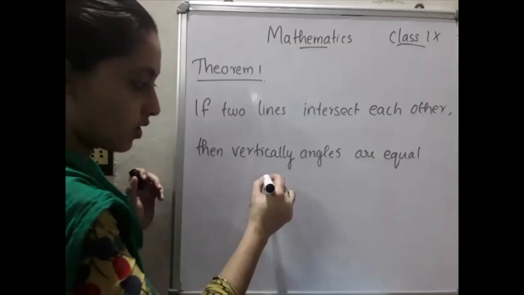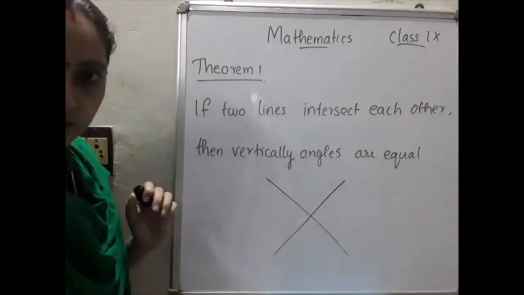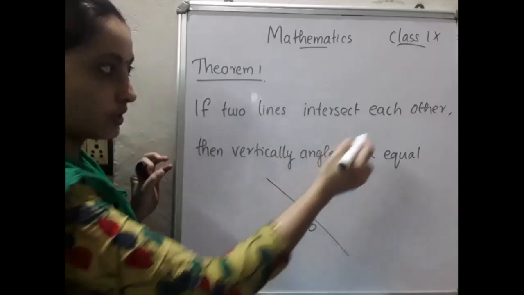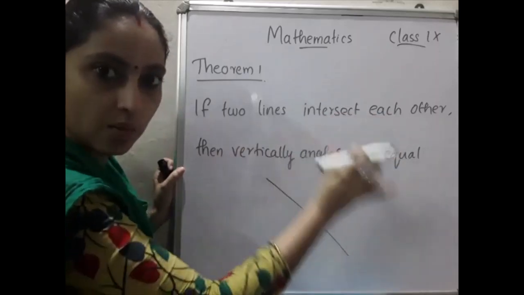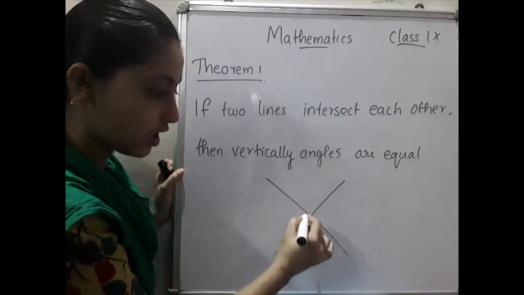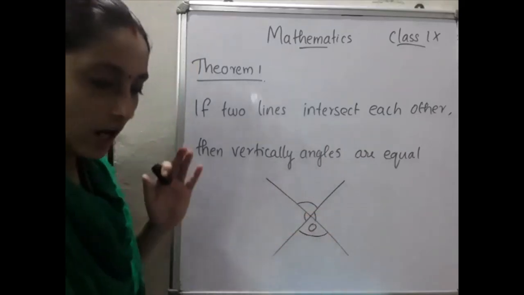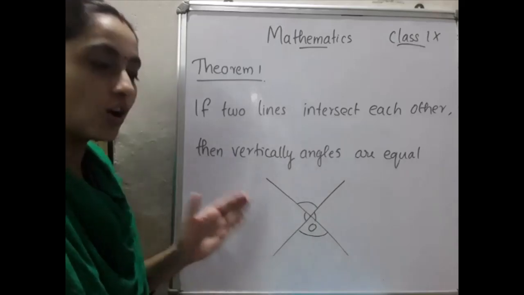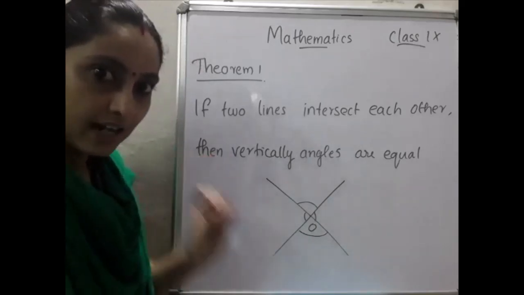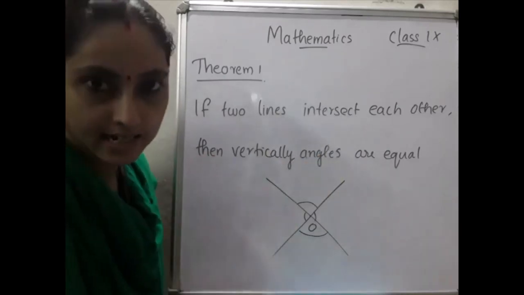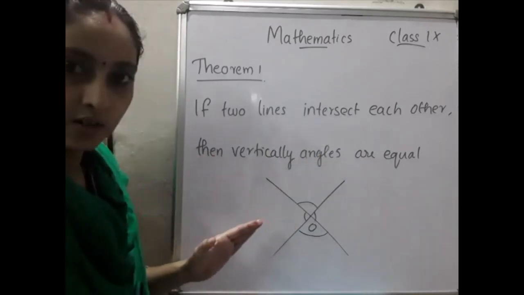That means we draw two lines intersecting each other at a point, here O. What we have to prove is that vertically opposite angles are equal. What are the vertically opposite angles? This angle, this angle, this angle, and this angle. We have to prove this. You already know vertically opposite angles are equal, but we have to prove it. The given condition is: two lines intersect each other. Hope that is clear.